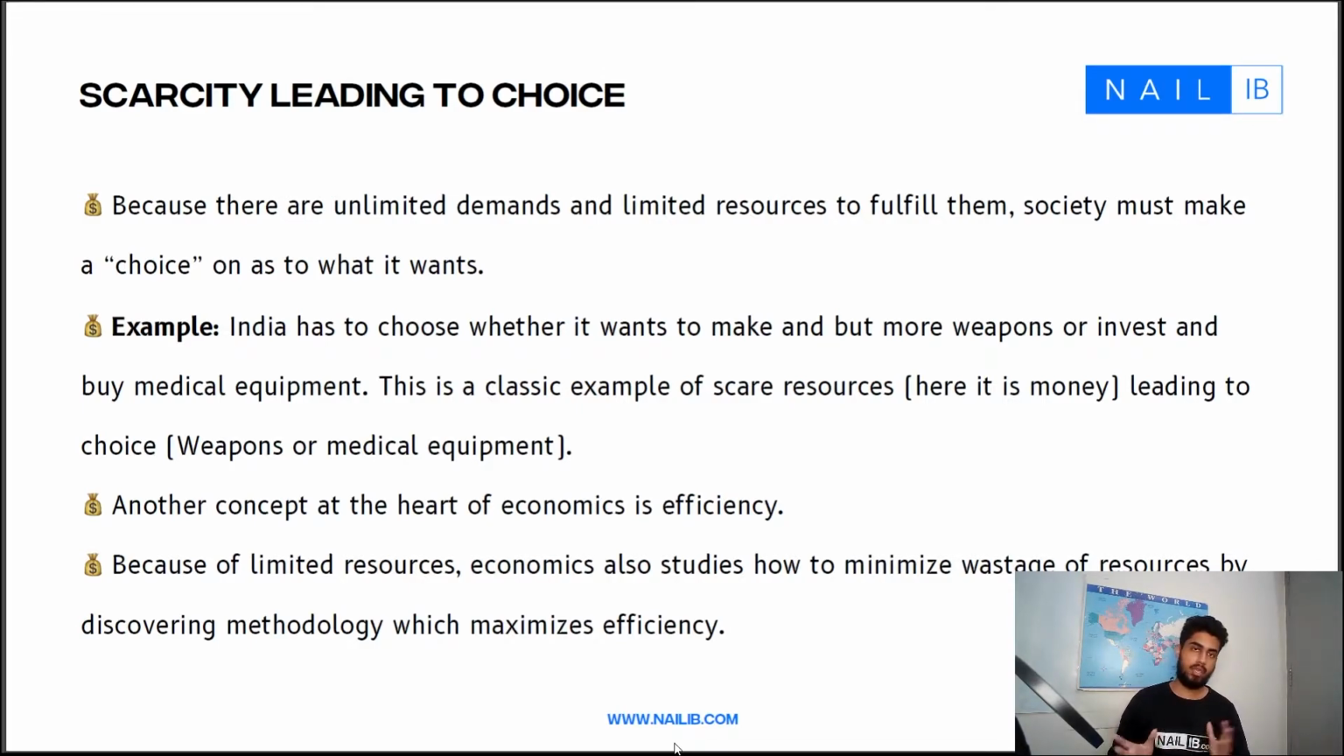Instead of throwing out some factors of production in a very inefficient manner, we use production in a way where the production of a good is efficient, where we minimize wastage so that we can make the most out of it. Essentially, efficiency leads to more people getting what they want. Moving on.